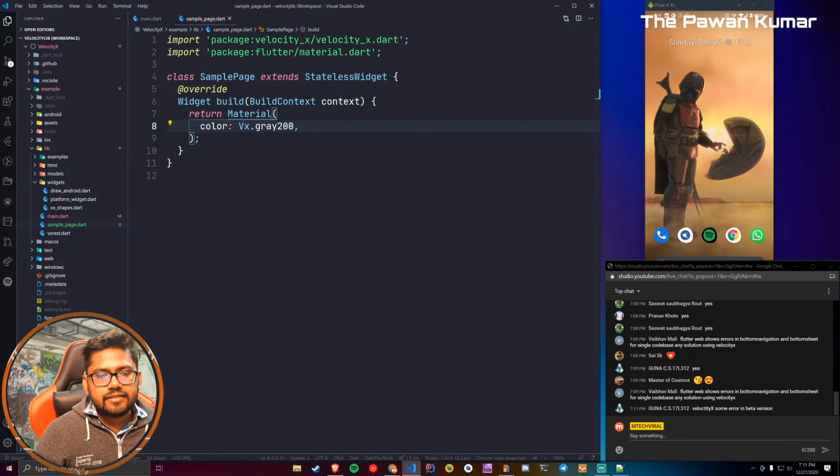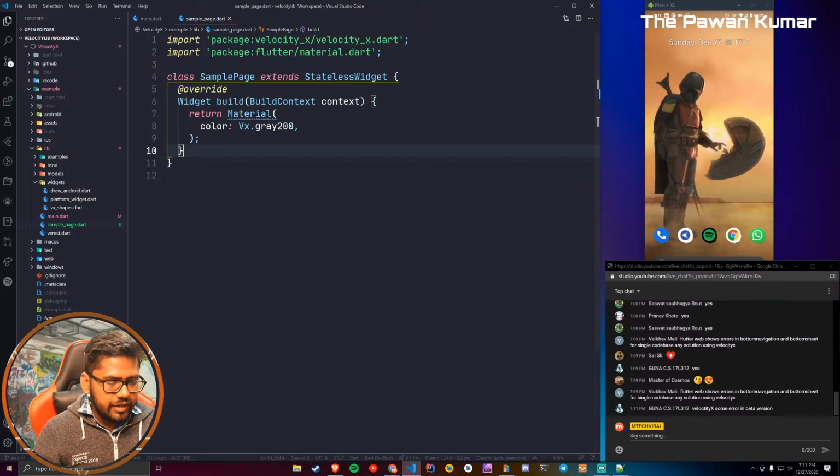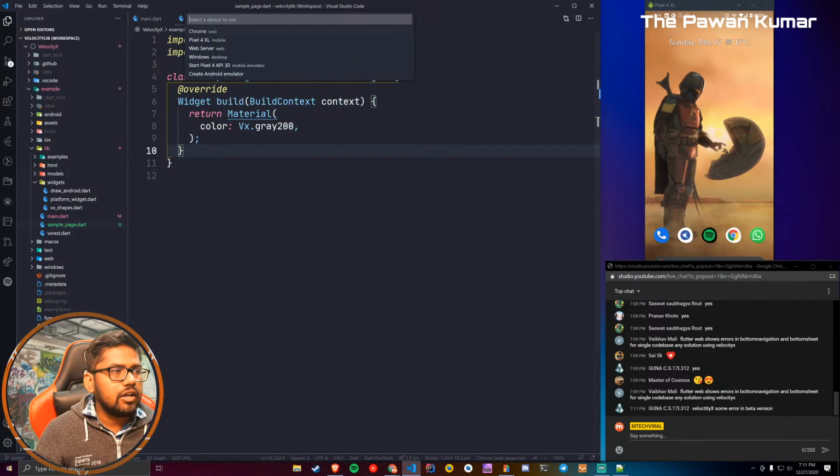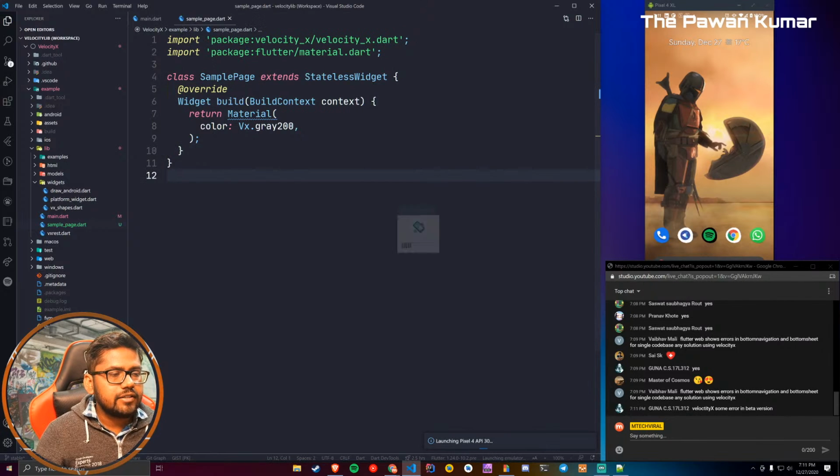Yeah, VelocityX has some error in the beta version, I know that, and that's because of one thing which the Flutter SDK changed. They removed the properties of material app theme, so that's why that error is coming. That has been fixed, but this update will go live in a couple of days, so you have to bear with it till then. So you can see this is what we have. Now I'll run this application on my Pixel 4 XL to just check.